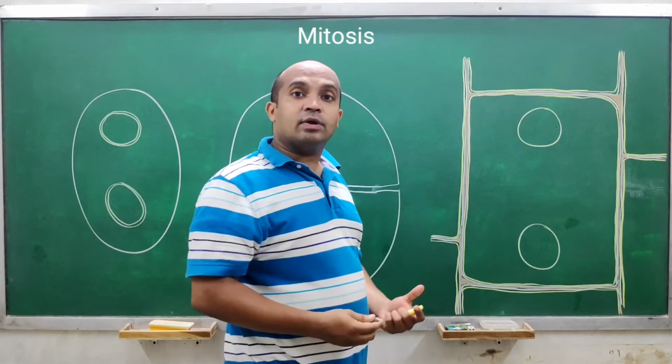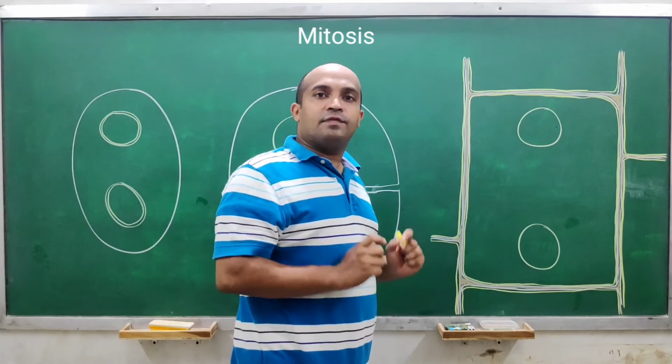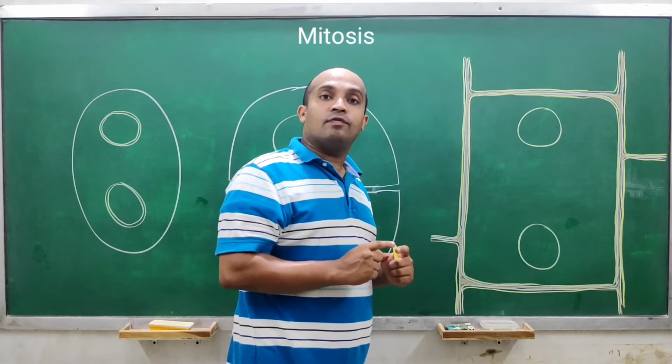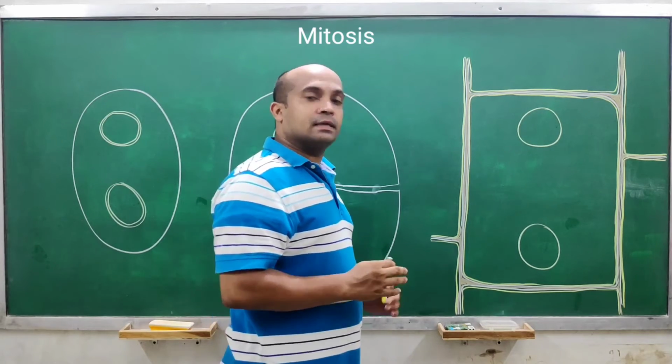Now let's see how cytokinesis is occurring over here. First of all, there will be formation of a simple precursor cell plate.